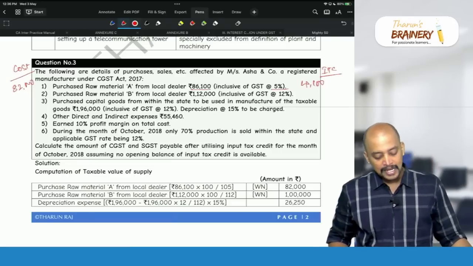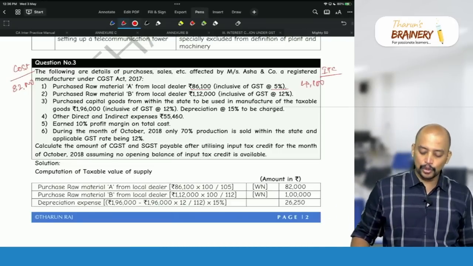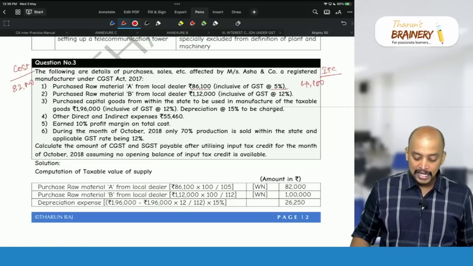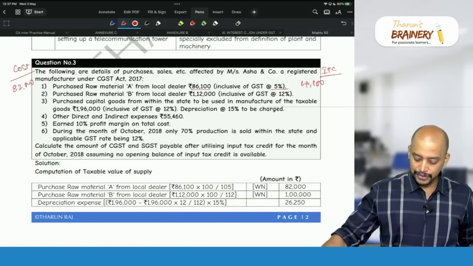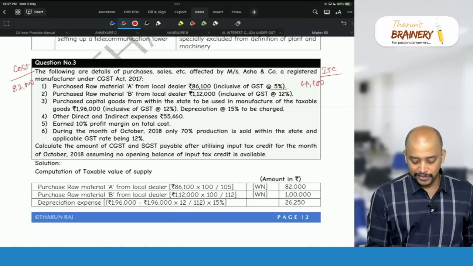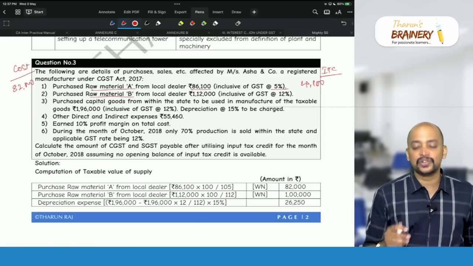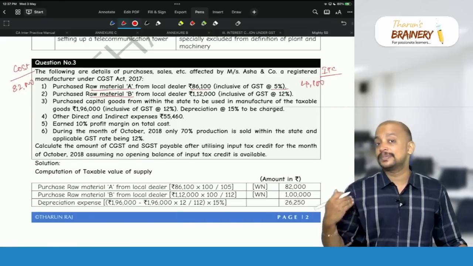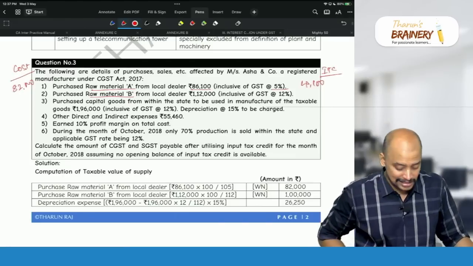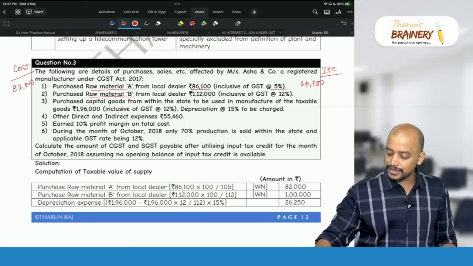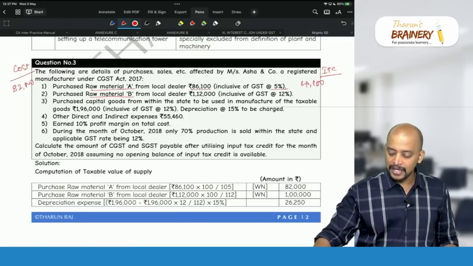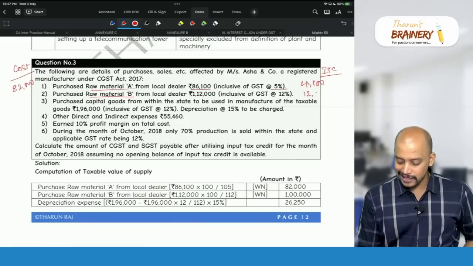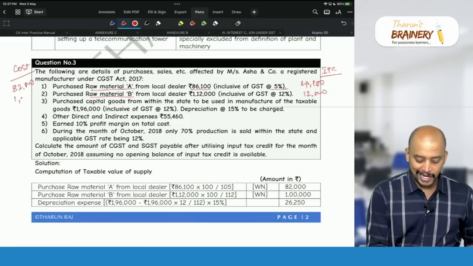The next one, purchase raw material B from local dealer 1,12,000 inclusive of GST at 12%. Now in this case again, ITC is available, right? Raw material A and raw material B. Generally raw material is not in the blocked credit and it is used in the course or furtherance of business. So definitely ITC is available in this case. 1,12,000 into 12 divided by 112, that is 12,000 rupees will be the ITC. So the remaining will be 1 lakh.